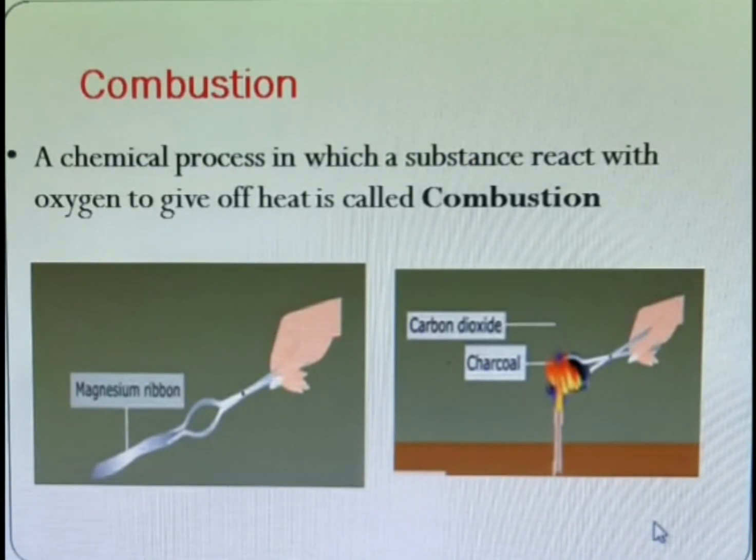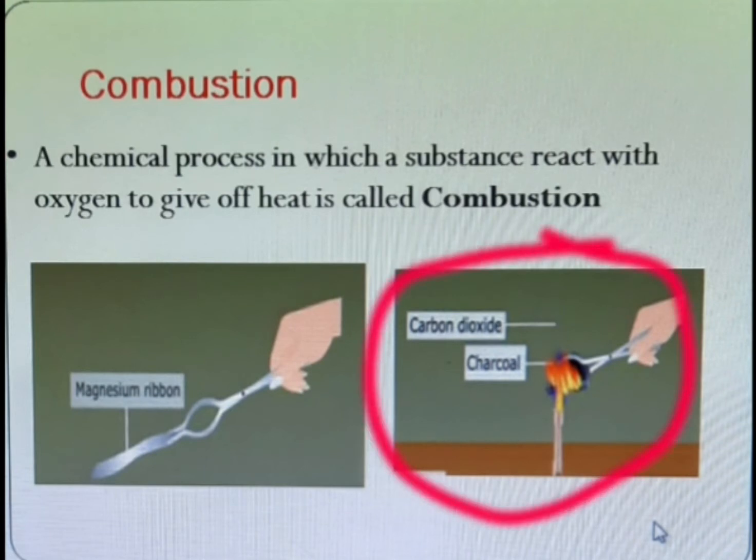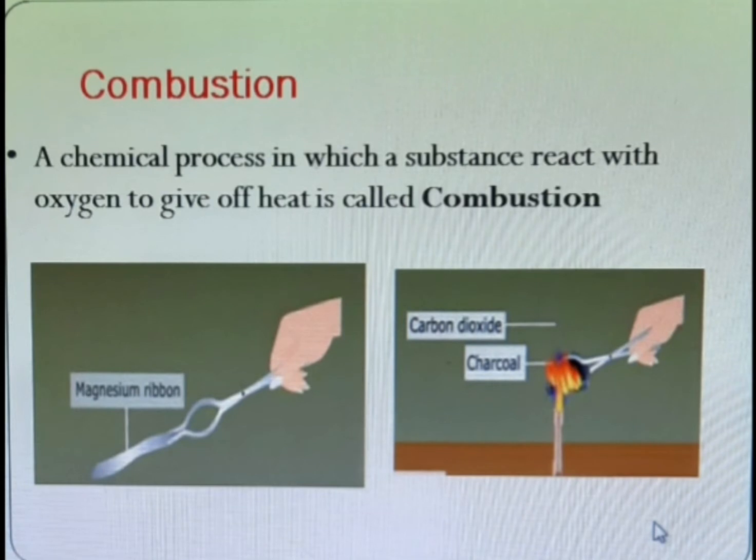We perform a similar activity with a piece of charcoal. Hold the piece with a pair of tongs and bring it near the flame of a candle, and we find that charcoal burns in air, producing carbon dioxide, heat and light.